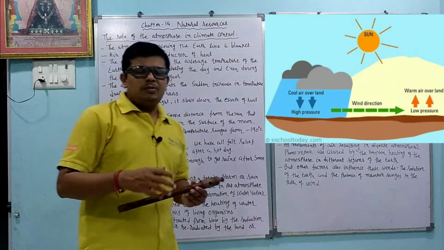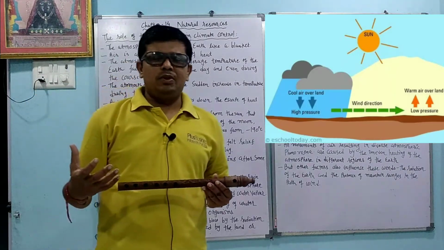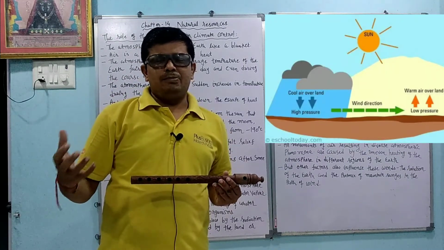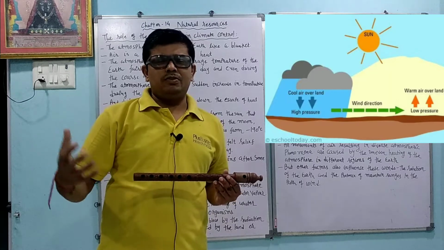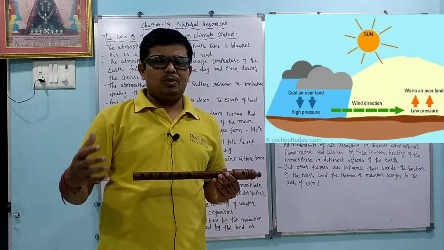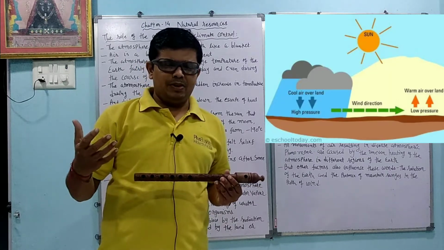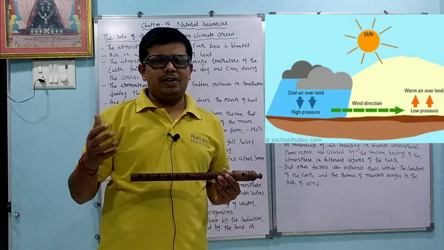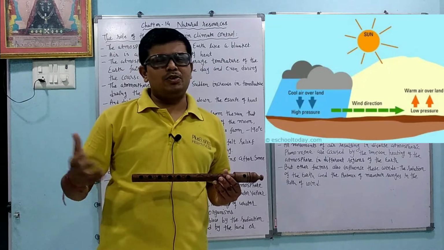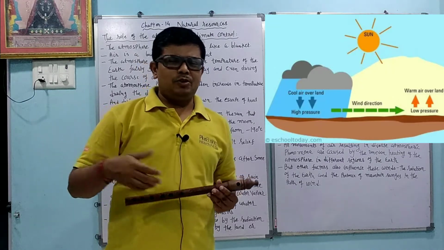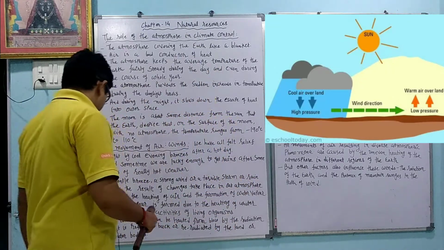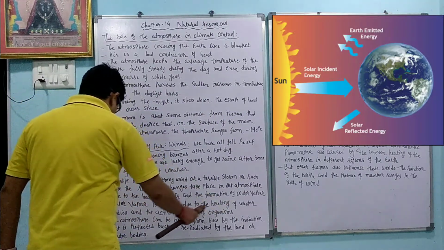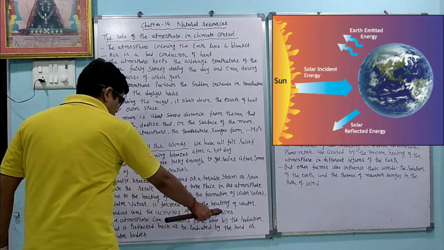Water vapor is formed due to the heating of water bodies and the activities of living organisms. Water vapor is formed because of whatever water areas there are: rivers, ponds, oceans. Because of the heat energy of the sun, the water converts into water vapor. Other activities are going on too, industrial activities by humans, and because of that the water converts into vapor.